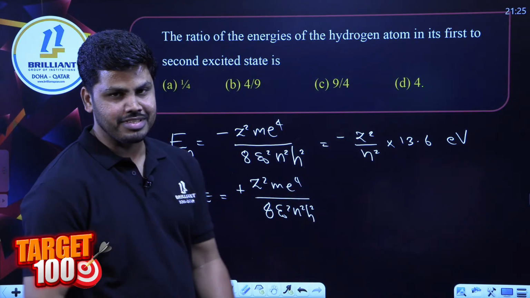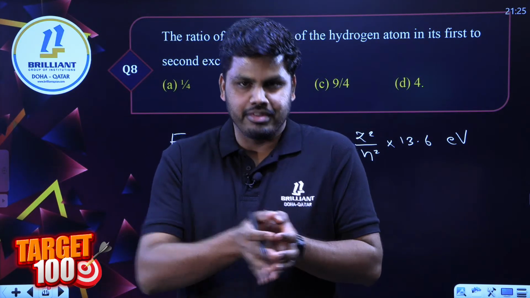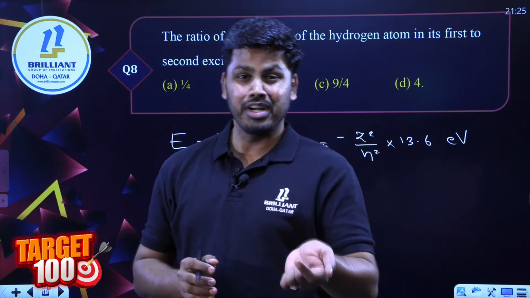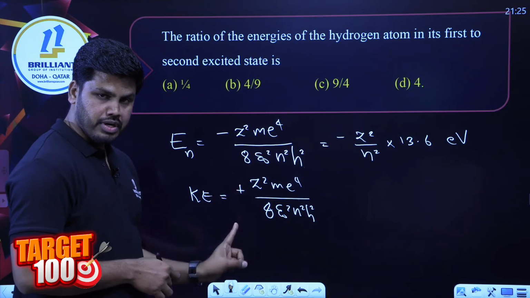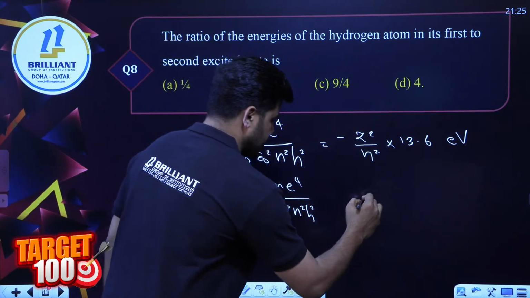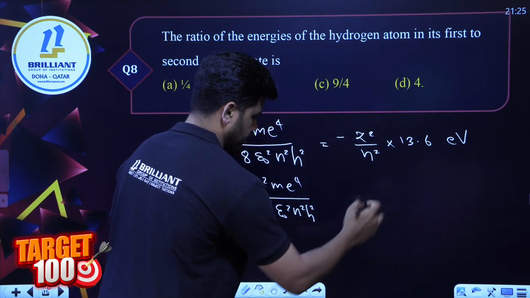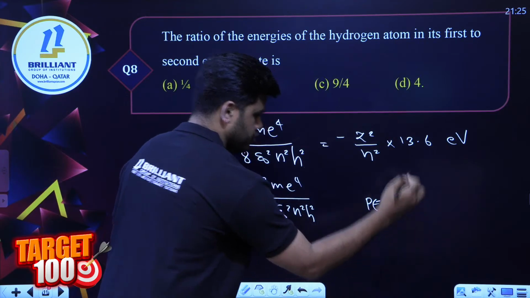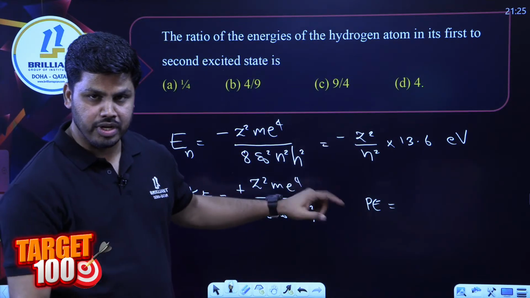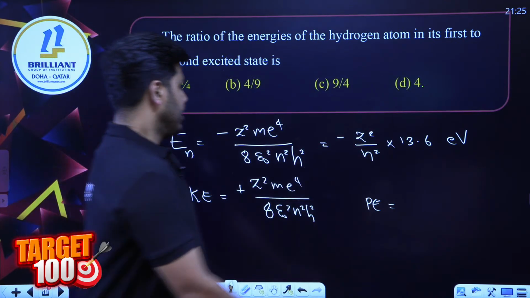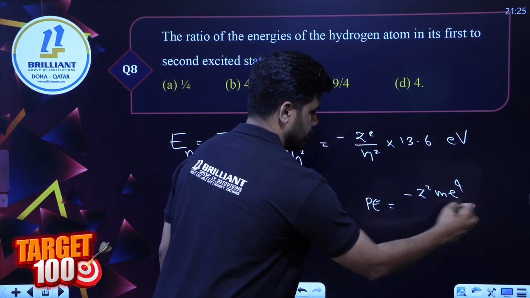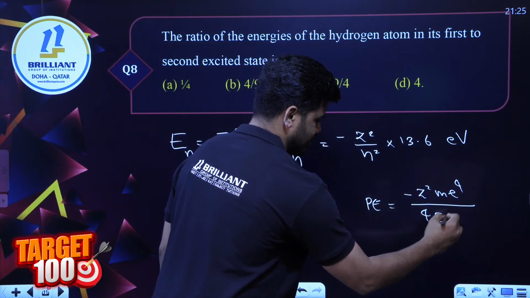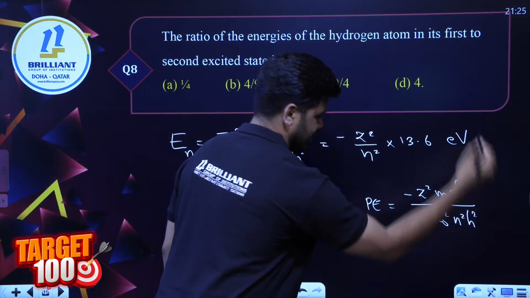The only difference is total energy is negative, then kinetic energy will be positive. The ratio of kinetic energy and total energy is 1:-1, right? And potential energy of the electron in that particular energy level, I will use PE, it was minus z square m e raised to 4 divided by 4 epsilon 0 square n square h square.